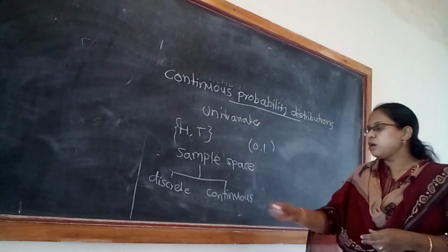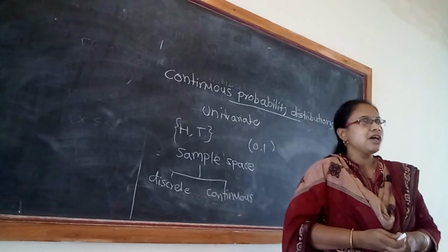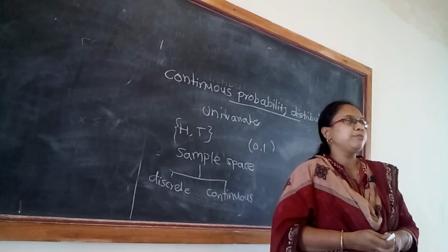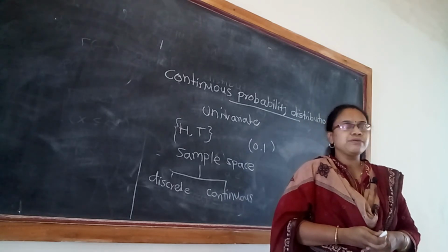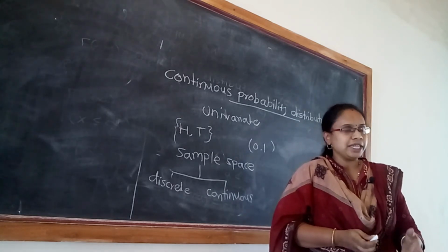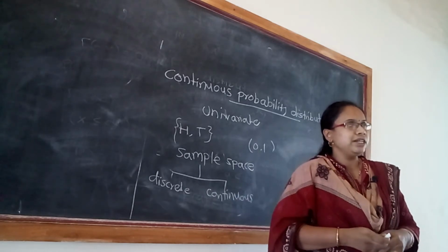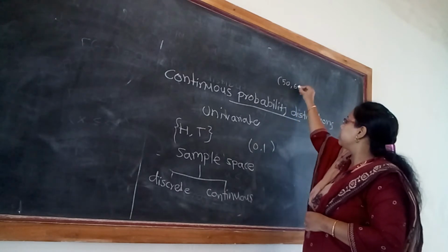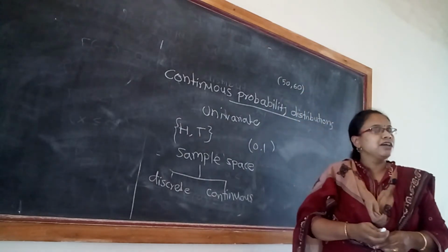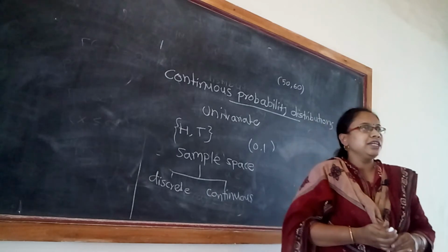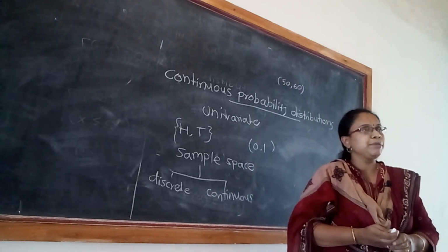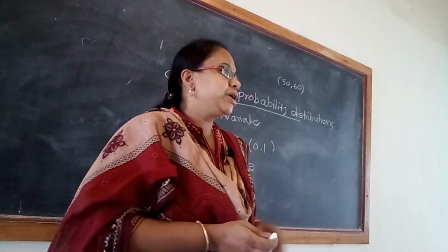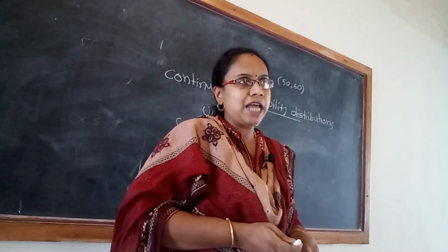Examples of continuous sample spaces are in the form of intervals. Take the weight of a person in kg. Suppose the weight is from 50 kg to 60 kg; this is an interval and we can't count the points between 50 and 60. Or the electricity consumption in a month, or rainfall in centimeters for a particular place or time interval.